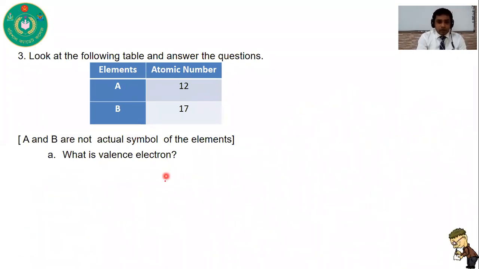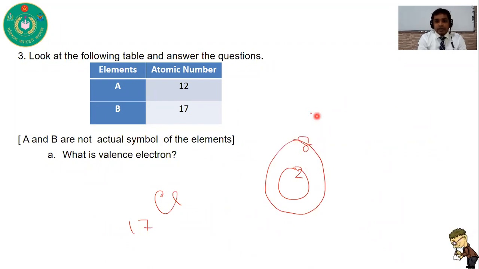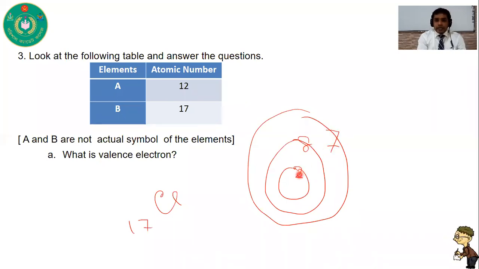If it is chlorine, you know that it is 17. So in the first shell there are 2 electrons, in the second shell there are 8 electrons, and in the third shell there are 7 electrons. So 2, 8 and 7 make 17.